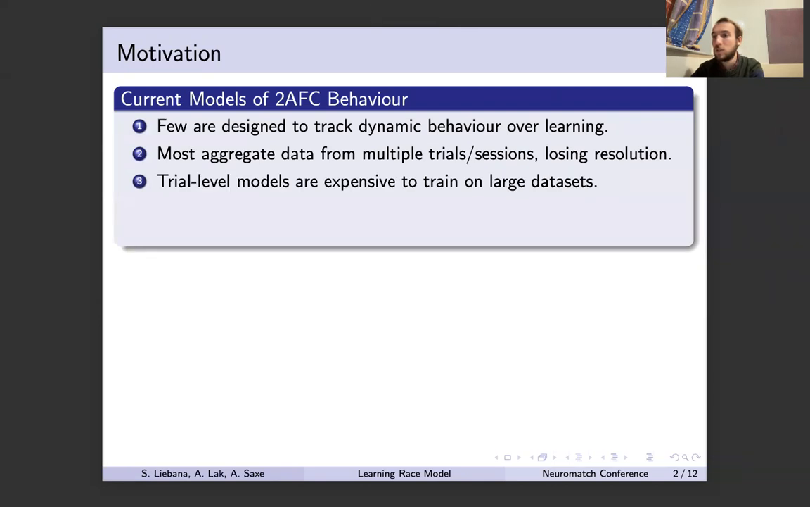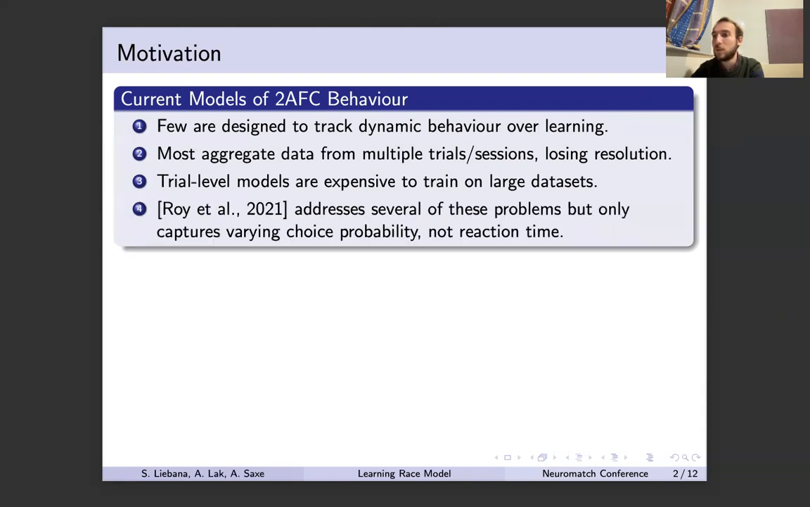Some models capturing changes in behavior at the trial level have been proposed, but most are very expensive to train on large datasets. In this paper by Roy et al. from 2021, the authors address most of the above limitations with the SIDETRACK toolbox for Python. However, their behavioral model was only designed to capture varying choice probabilities and not timing dynamics.